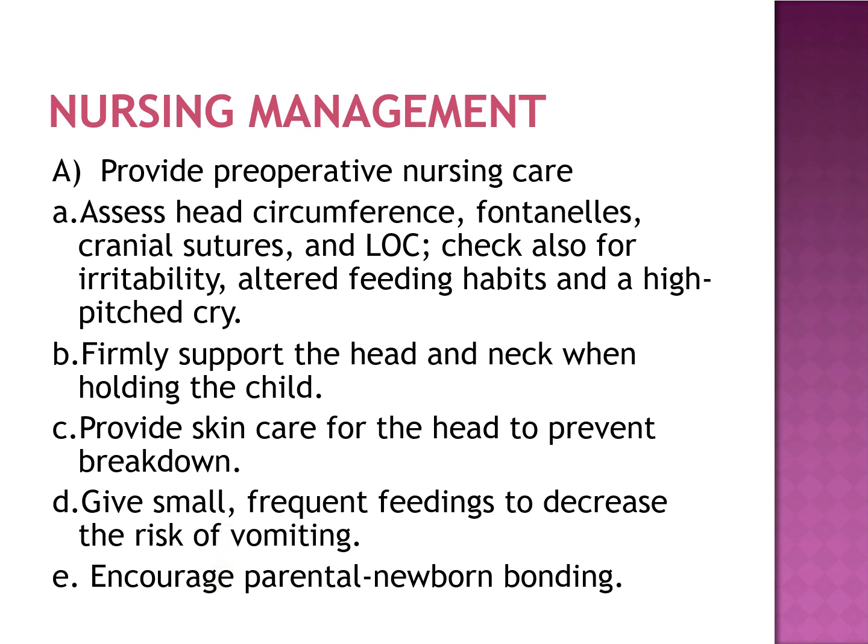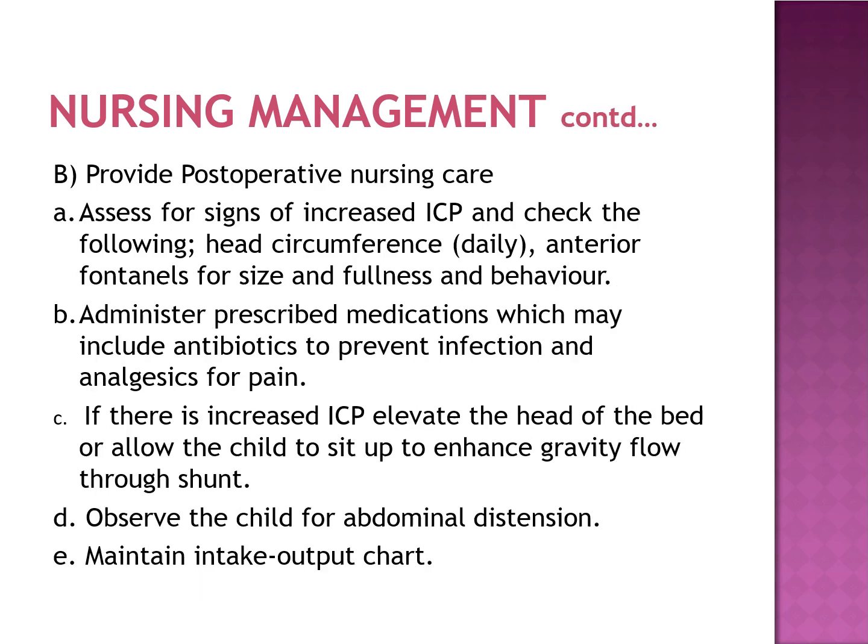Encourage parent-newborn bonding. About the important postoperative interventions after VP shunt, assess for signs of increased ICP and check the following: head circumference, anterior fontanel fullness, and behavior. Administer prescribed medication, which may be antibiotics to prevent infection and analgesics for pain. If there is increased ICP, elevate the head end of the bed and allow the child to sit up to enhance gravity flow of shunt as prescribed by the doctor. Observe the child for abdominal distension by measuring abdominal circumference. Also maintain intake and output.